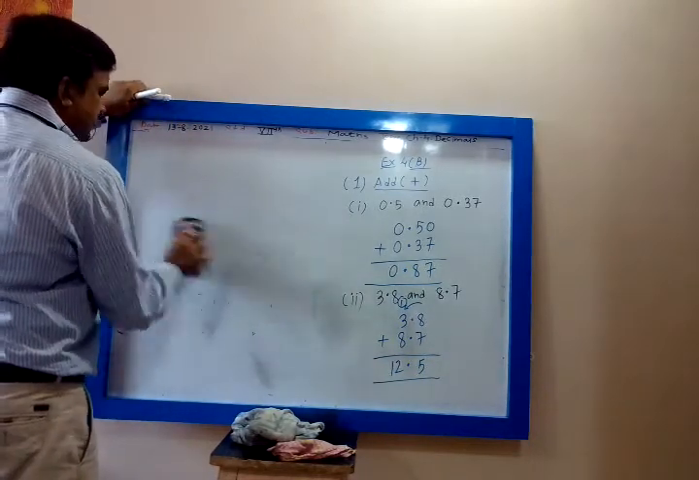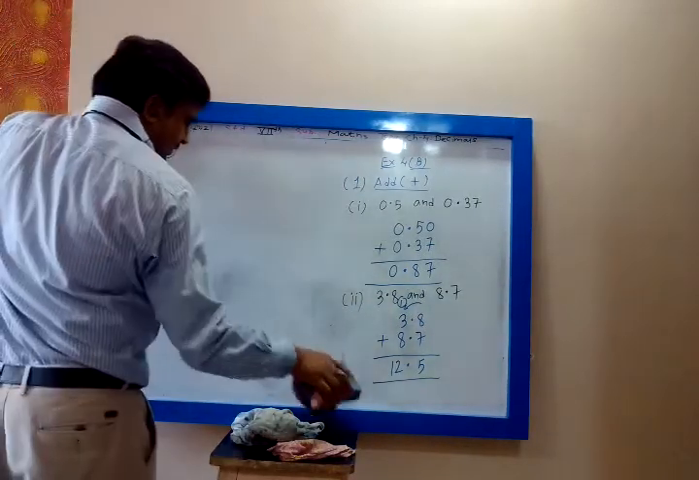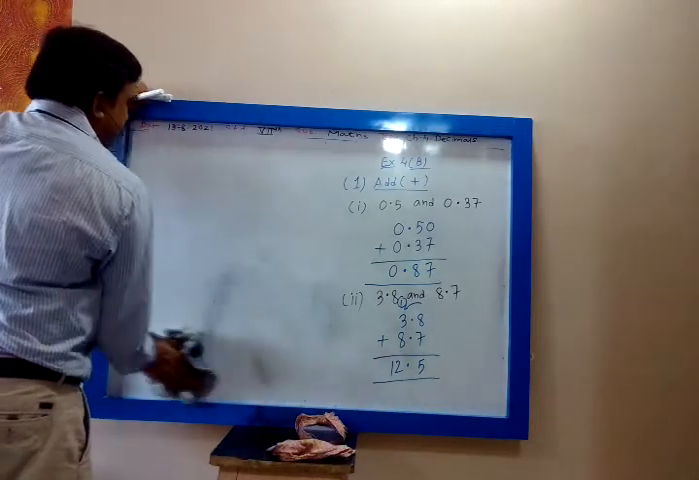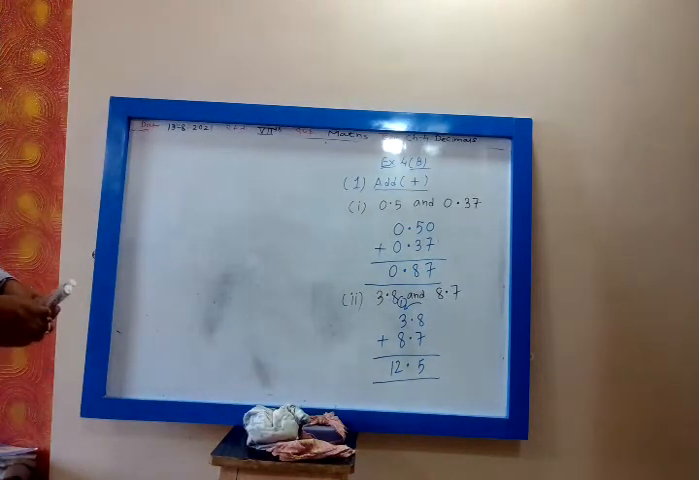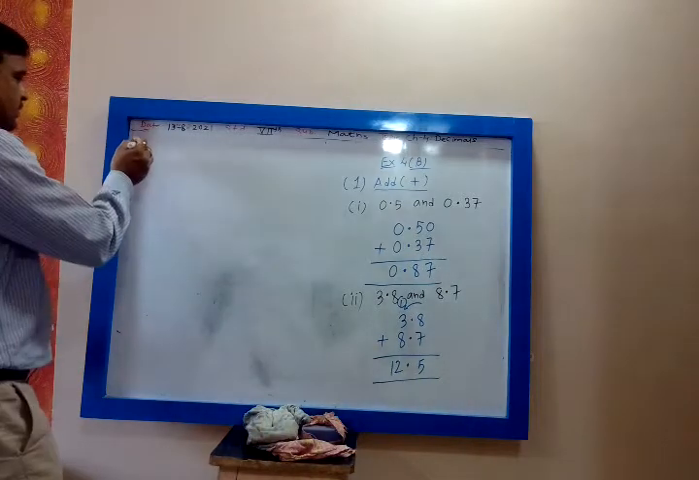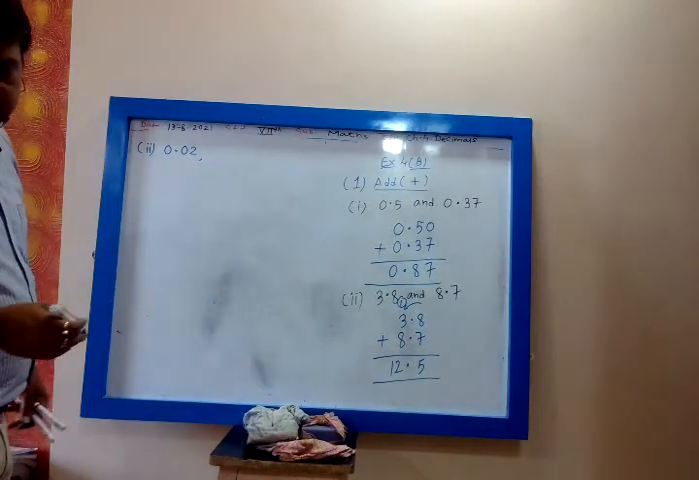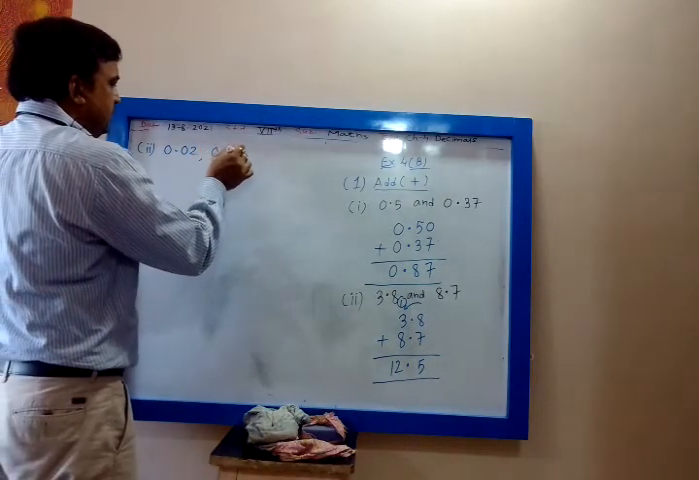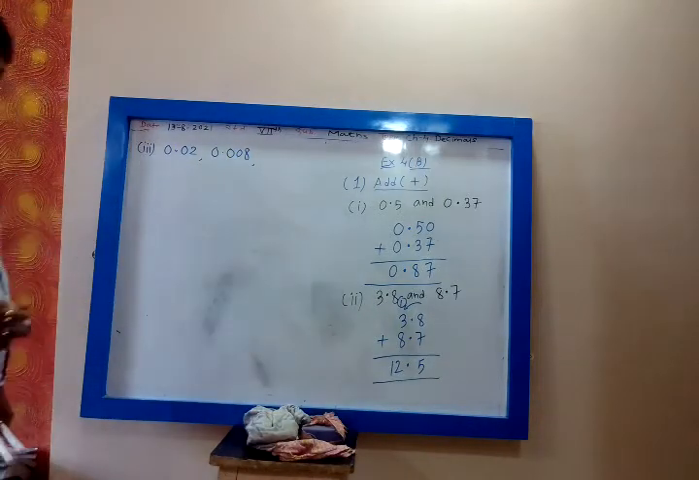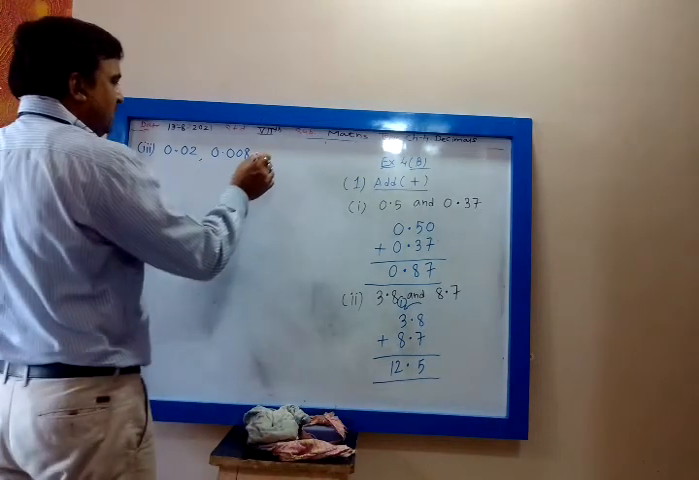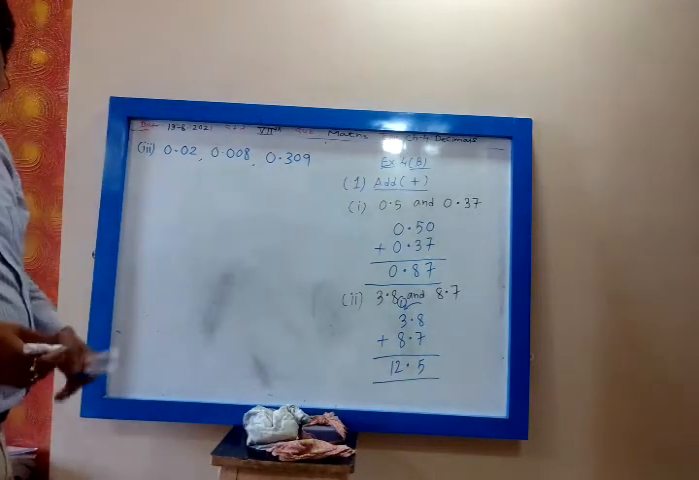Let me give you a few questions as homework. The only thing you have to take care of while adding is that you first convert them into like decimals. The next is 0.02, 0.008, 0.309. Now you tell whether their decimal places are the same.